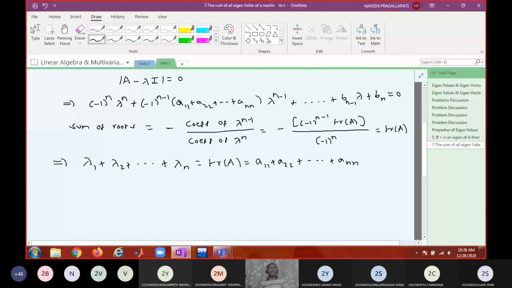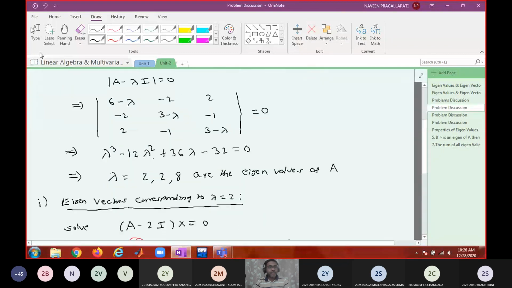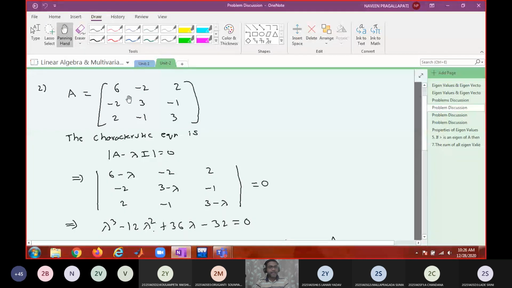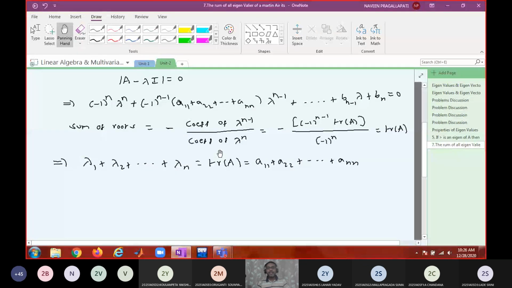So this is the next important result. The sum of the eigenvalues is the trace, and the product of the eigenvalues is the determinant. Okay, so just see the second problem. For the second problem, what is the trace? 6 plus 3 is 9, 9 plus 3 is 12. And what is the sum of eigenvalues? 4 plus 8 is 12. The sum of the eigenvalues equals the trace of the matrix, therefore the result is verified. Is that okay?